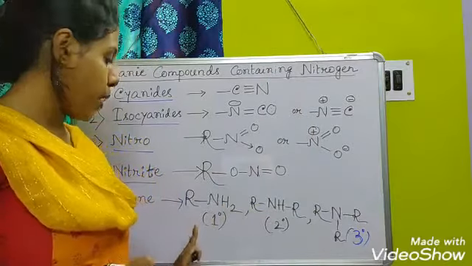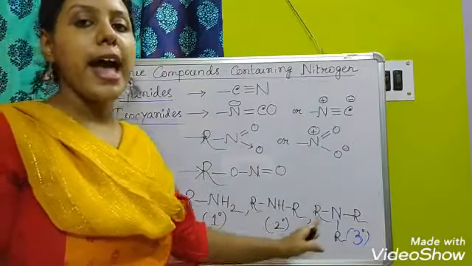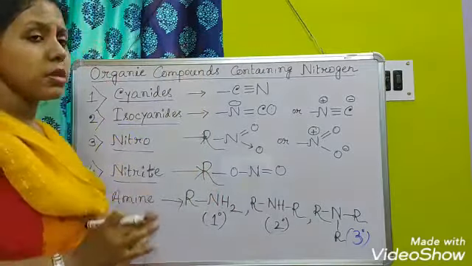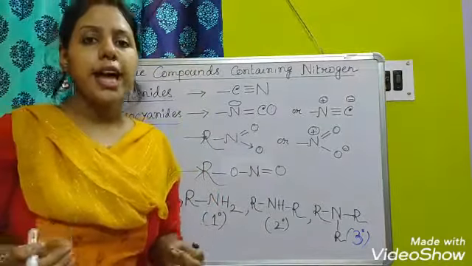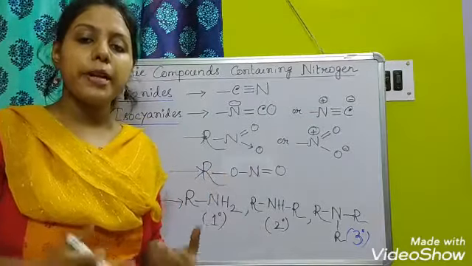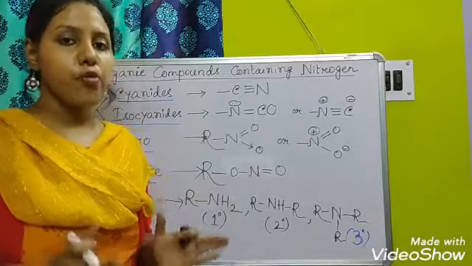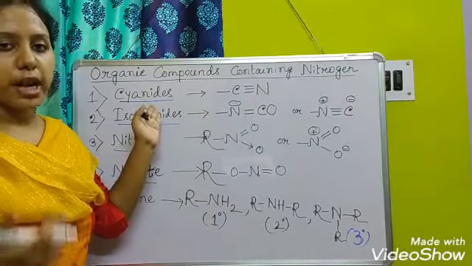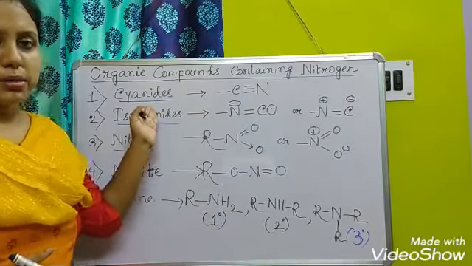That's why this is 1 degree, this is 2 degree, and this is 3 degree. So these 5 are the nitrogenous compounds that we will learn in detail in this chapter. First we will start with the cyanides. Let's learn about it.